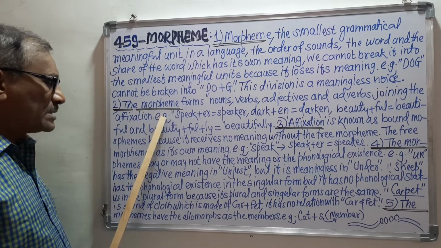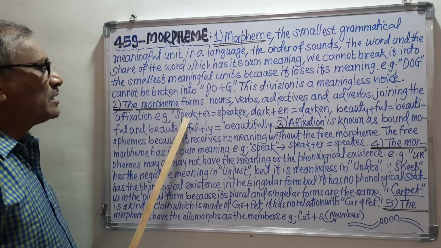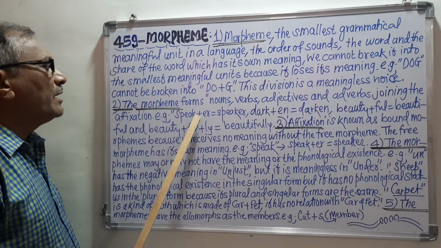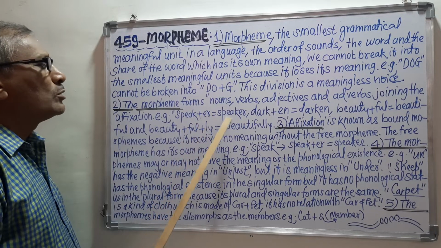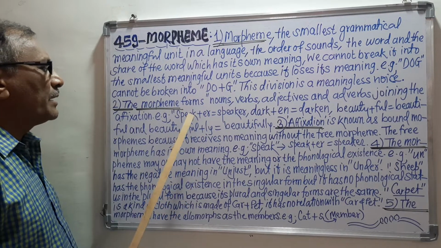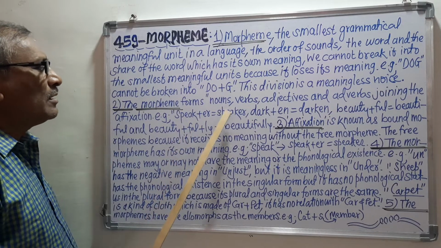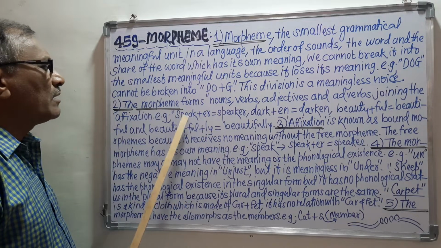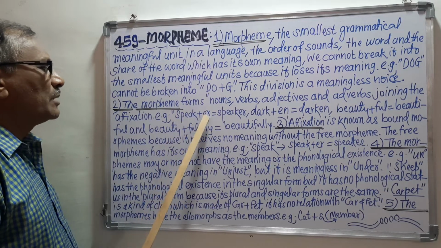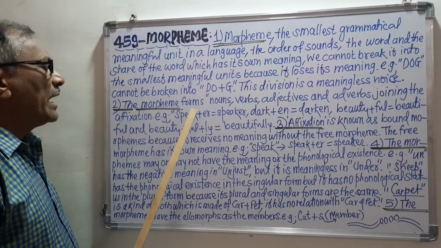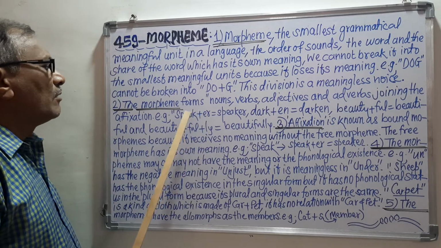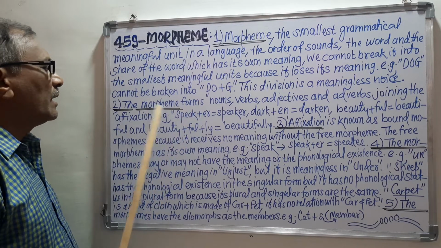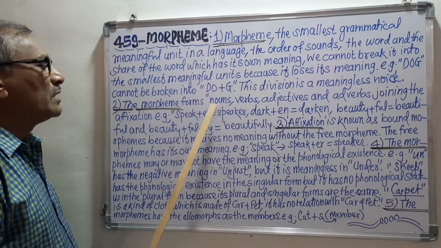Here we have taken, for example, speak as the morpheme, that is the free morpheme, and here plus er is equal to speaker. So here I will say that speaker is the noun, and we have got this speaker from speak and er, which means this er is the suffix, and with the help of this er we have made this speaker. So here it is very clear that the morpheme forms nouns.